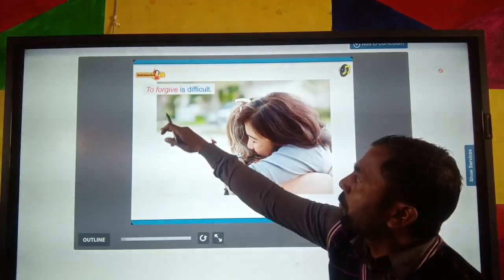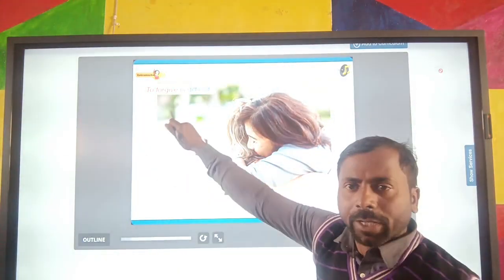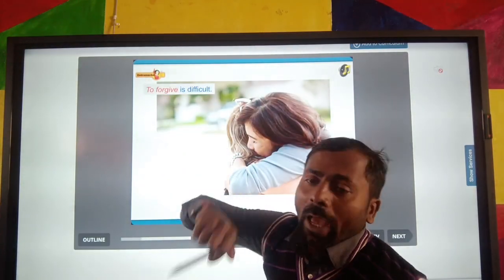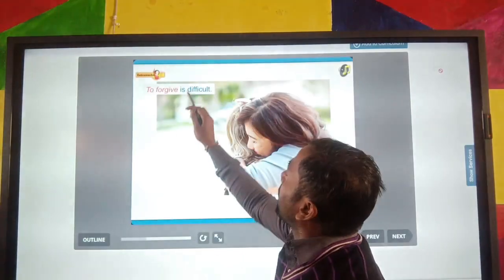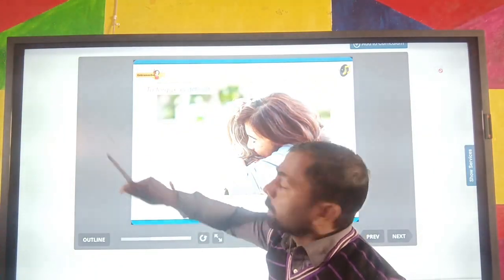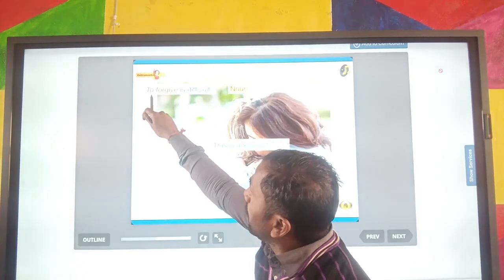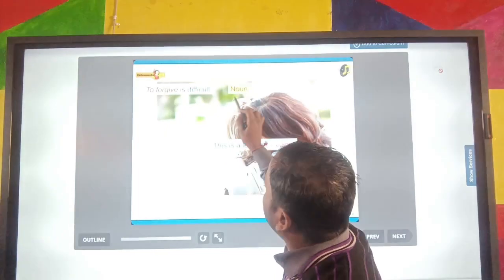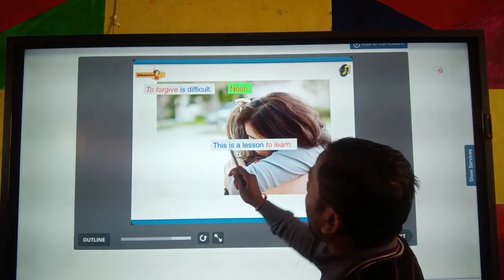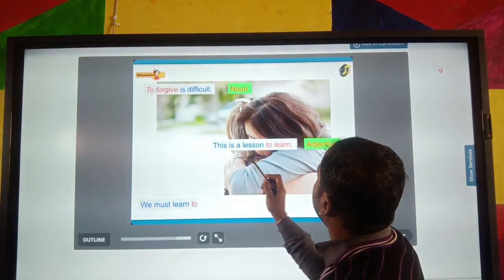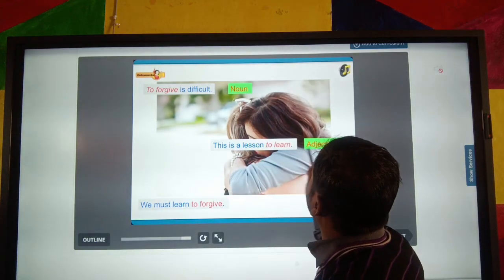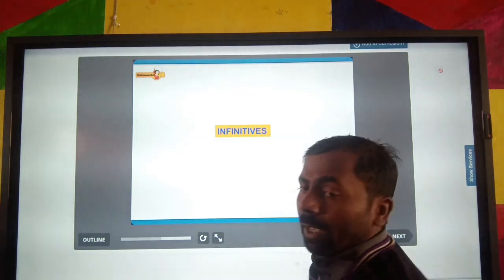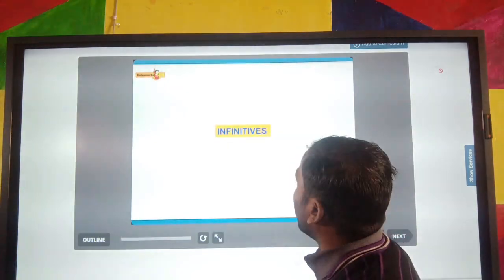You can see here, "To forgive is difficult." In this sentence, "to forgive" is the subject, and "is difficult" is the predicate. Clear? So, the infinitive word, you can see here, "to" is an infinitive word, and this "to forgive" makes the sense of a noun. And if we change it into a simple sentence like "This is the lesson to learn," in this sentence, "to" is working as an adjective. I hope you all understand it.